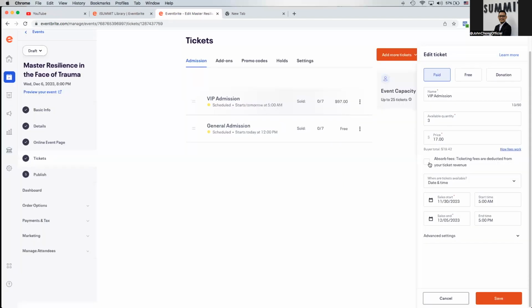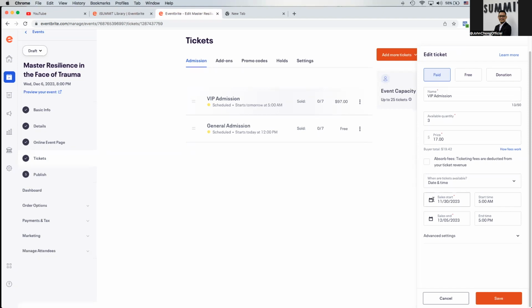So in this case, I'm not going to absorb the fee. Instead, I'm going to get the buyers to absorb the fees. So at the end of the day, instead of paying just $17, the buyers will be charged $19.42 in order to get the VIP tickets.